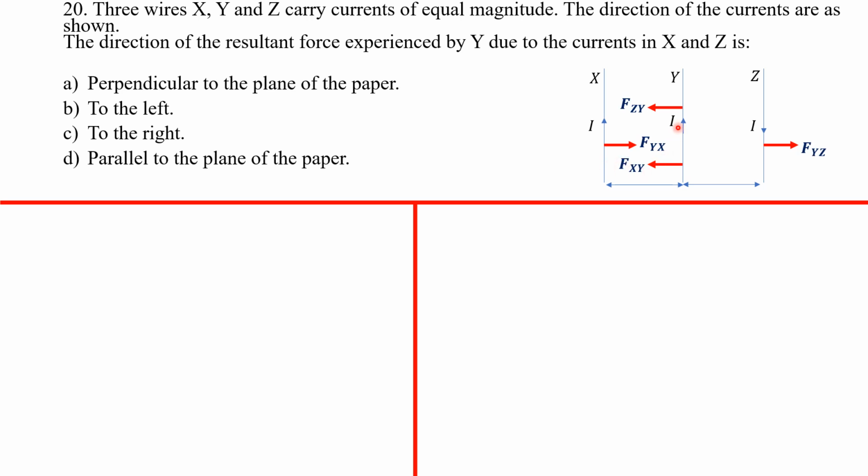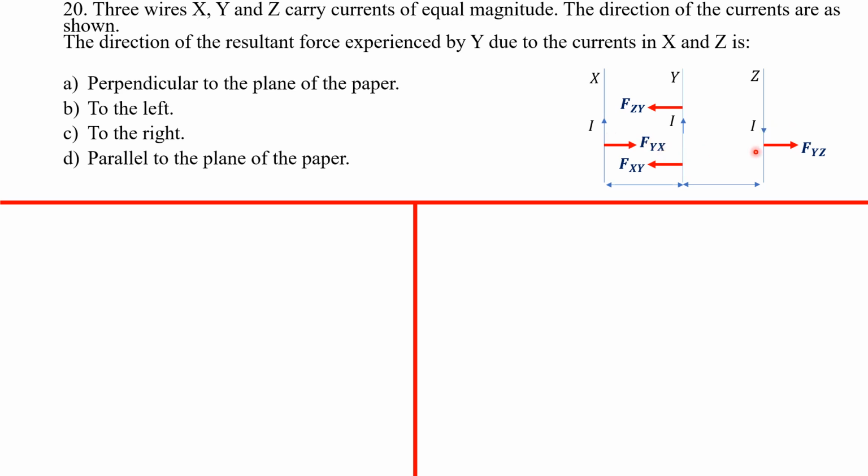And so for this Y, first and foremost, since we know that X and Y are carrying current in the same direction, X is going to be attracting Y. So this is the force X exerts on Y, in this direction. It's attracting it. Y in turn exerts an equal but opposite reaction force on X. Okay, I've messed this up a little bit. Oh, Y exerts on X. Yes, correct. The force Y exerts on X, this is it, acting on X.